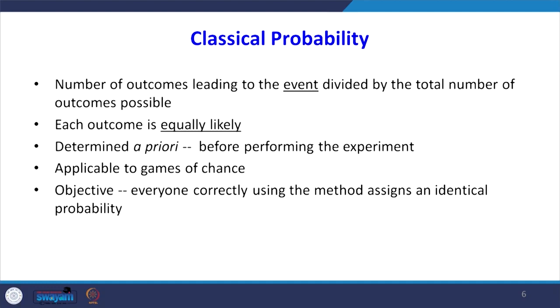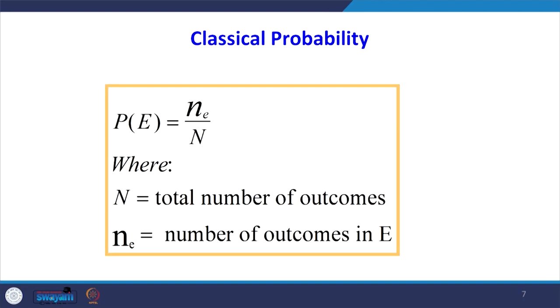It is applicable to games of chance. The objective is that everyone correctly using the method assigns an identical probability, because using classical probability everyone will get the same answer, since we know in advance the possible outcomes. Mathematically, the probability of E is n of E divided by capital N, where capital N is the total number of outcomes and n of E is the number of outcomes in E.